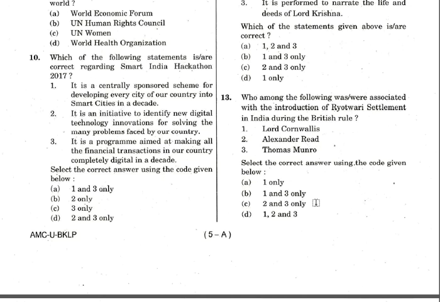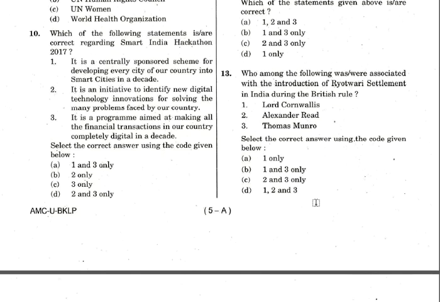Now question number 13. Who among the following were associated with the introduction of Rayatwari settlement? This again in our Spectrum series also we have made a table and explained to you. So if you are following our series, it will be a very easy direct question. So you know 3 forms: permanent settlement, Rayatwari system and Mahalwari system. So permanent settlement was by Lord Cornwallis in 1793. Very easy fact. So if you know that alone, you can eliminate options A, B and D and you will get the answer directly. Okay, 2 and 3.